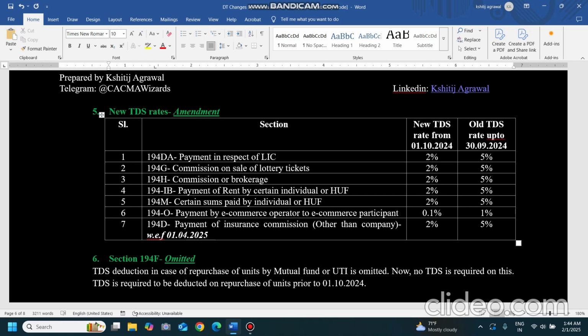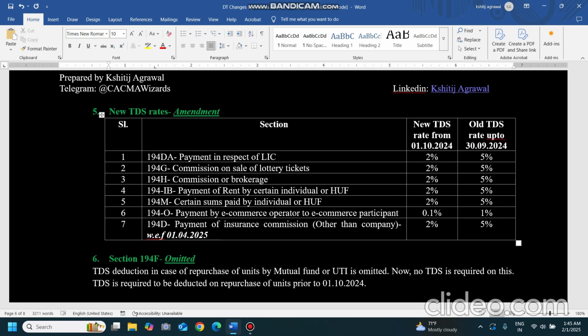Apart from that, we call it 194C, 194J and 194H, if anything is not covered over there, if those transactions are done by specified individuals or HUF who are not having business income of more than 1 crore 50 lakhs, and they're transacting more than 50 lakh under 194C, 194J or 194H, then in that case 194M will apply. Now instead of 5%, 2% will be deducted. 194O, payment by e-commerce operator to e-commerce participant, instead of 1% it is 0.1%. Earlier it was 1%. And all these changes are effective after 30th September 2024.